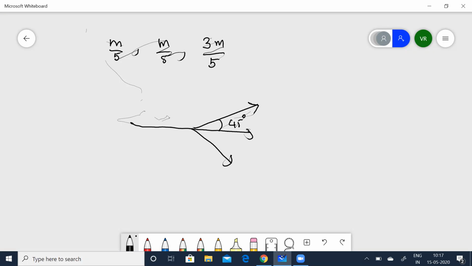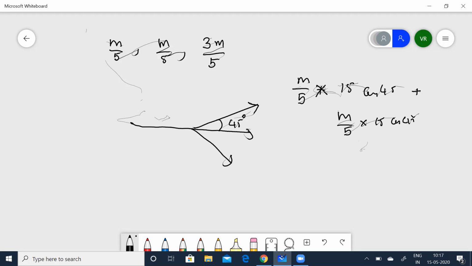That means 2 are going to be in the same direction. So now I can put it as m/5 times 15 cos 45 plus m/5 times 15 cos 45. So when you add this, you know cos 45 is going to be 1/√2.